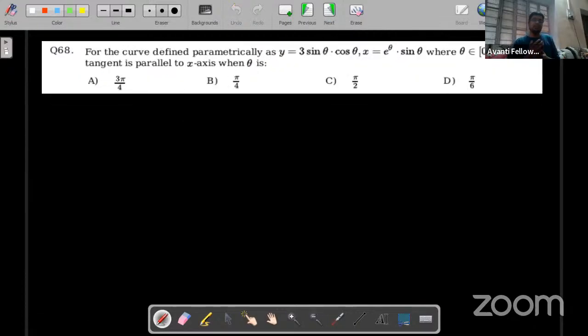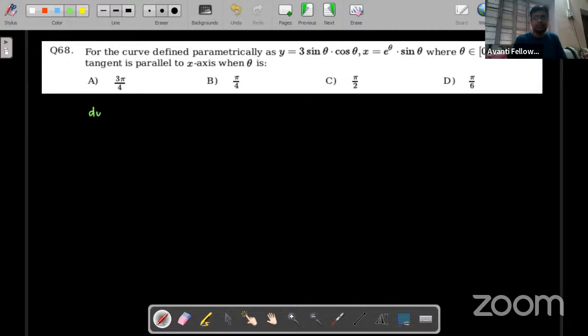Next question is this. For the curve defined parametrically, y is equal to 3 sin theta cos theta and x is equal to e to the power theta sin theta. So x and y both are given in terms of theta, so definitely this is a parametric curve, where theta is also given in 0 to pi closed. We have to find theta when the tangent is parallel to the x-axis.